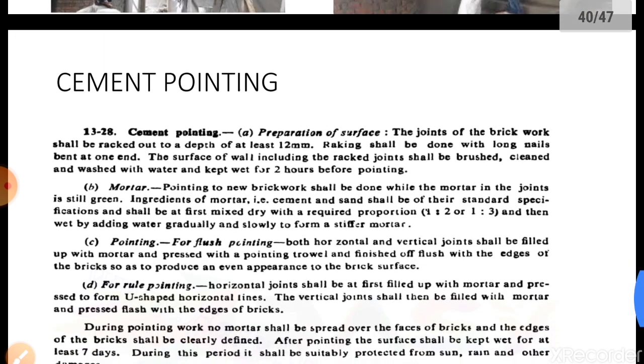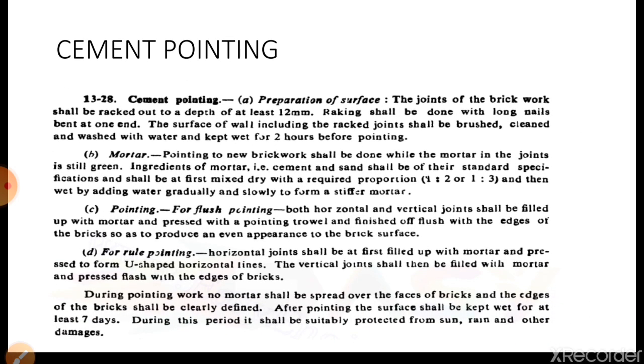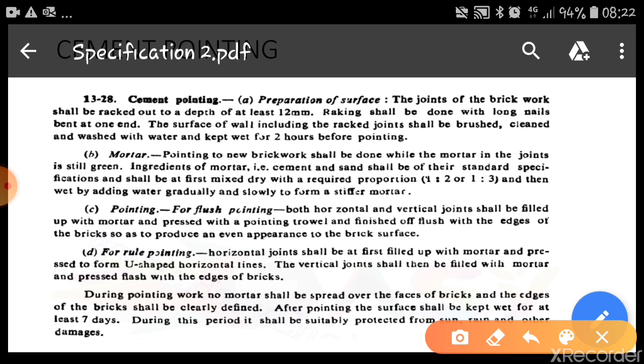Next item we are going to discuss is cement pointing. Sometimes for brickworks we are not going to plaster the entire surface, whereas we'll do the pointing only for the joints so that the bricks look natural, and that is called pointing. Various different types of pointings are available. There are flush pointing, rule pointing, etc.